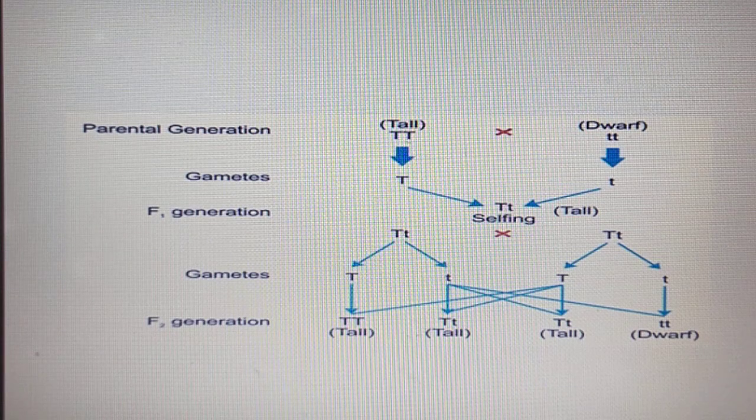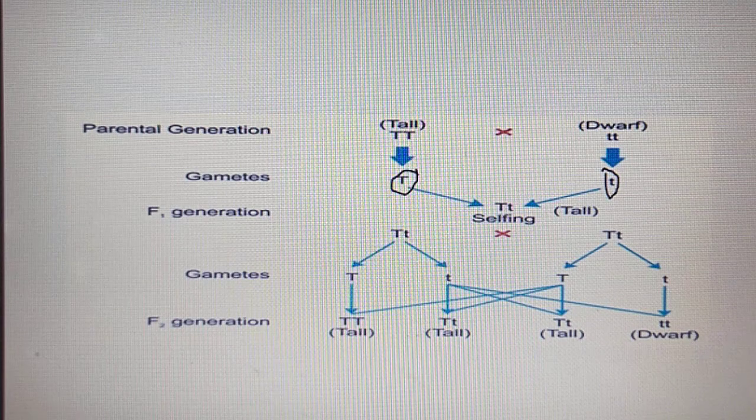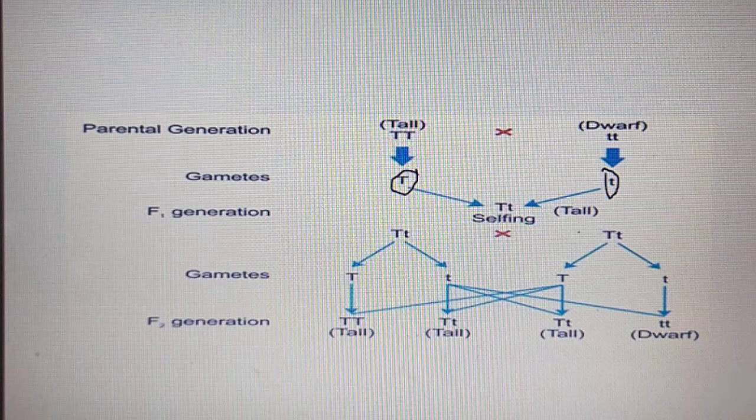Here both are capital T, capital T. So in gamete formation only one capital T is present here. Here small t is present. So while fusion of gametes, what happened? Capital T, small t. And capital T, small t. So all the plants are tall.